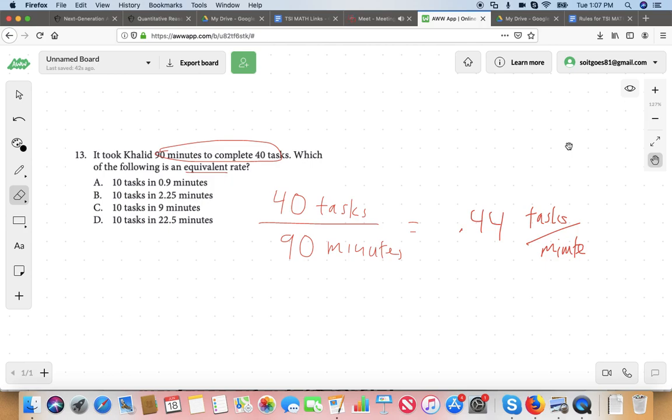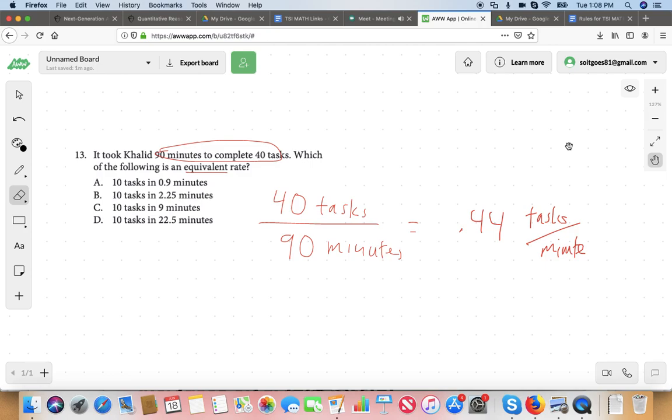Now I'm looking at the answer choices, and I know I can eliminate some that just aren't right. In fact, they're more than a task per minute. Which ones are more than a task per minute? Look at answer choice A. Let's start with answer choice A. Is that more than a task per minute? No, that's way more. Think about it. He's doing 10 tasks in less than a minute? He's doing 10 tasks in like 50 seconds or something like that. 55 seconds.